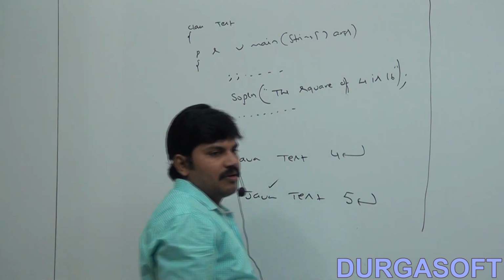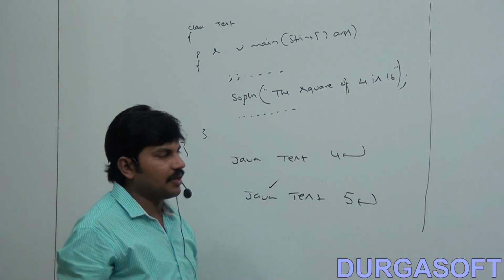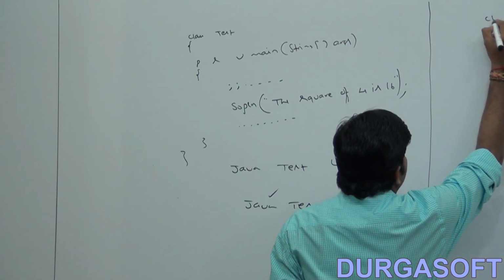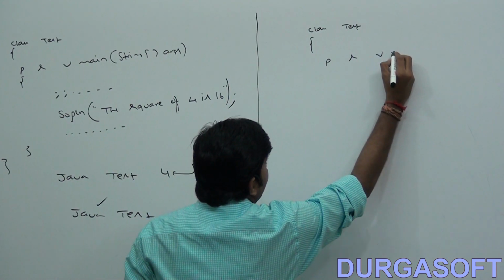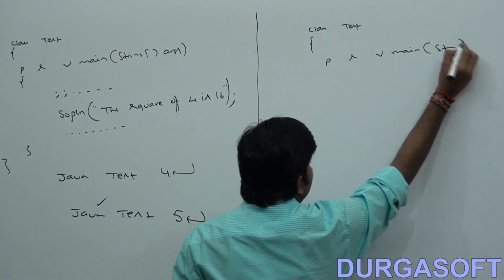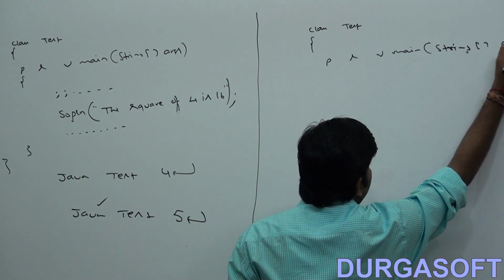Then what is the correct way to meet this requirement? Very simple. Class Test, public static void main, String array args. Here just observe String array args.